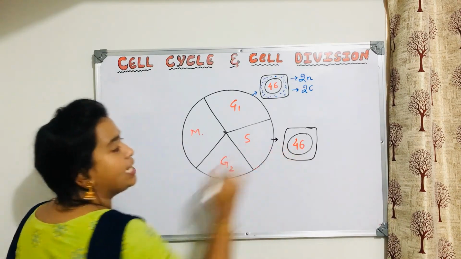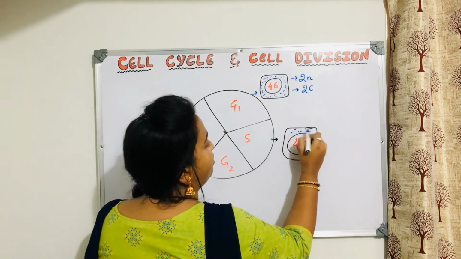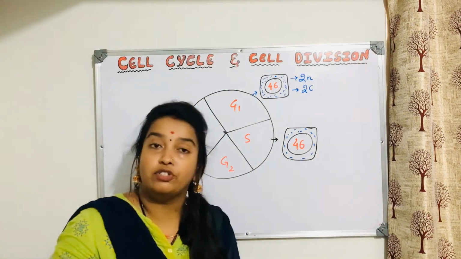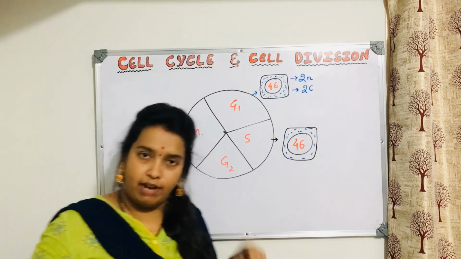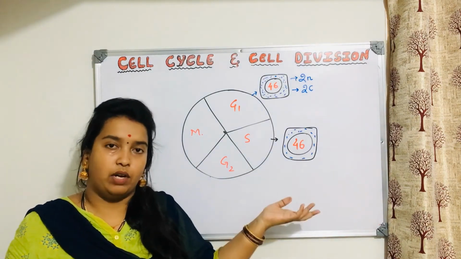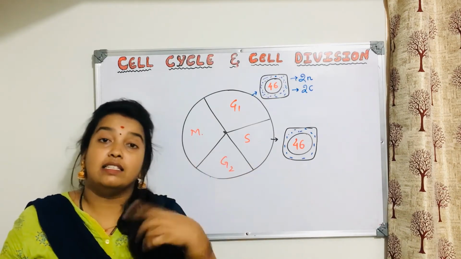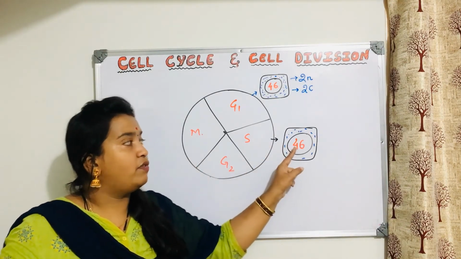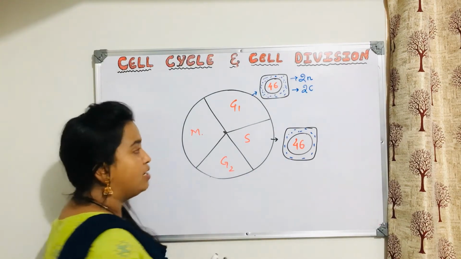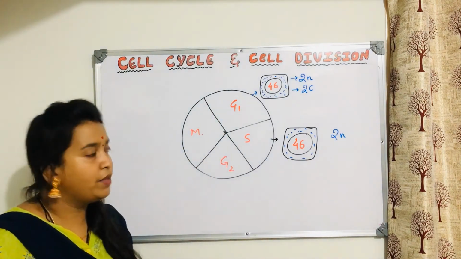Now what is going to happen in S phase? The cytoplasmic content has already increased. In S phase, what are the two main functions? One thing is the centriole will divide, and that is happening in the cytoplasm. But the main function is DNA replication. DNA synthesis is happening here. So if it is 46 chromosomes here, the cell is still diploid, yes or no? It is not haploid, it is a diploid cell only.